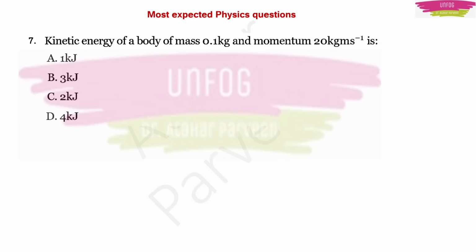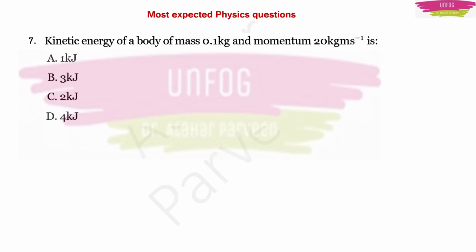Another important question. This question also I found in the PUC question paper only. The question is: kinetic energy of a body of mass 0.1 kg and momentum 20 kg meter per second is. So they have given 4 options. See, if they were asking to find out the kinetic energy of a body by giving the mass and velocity, you would easily apply kinetic energy is equal to half mv square.